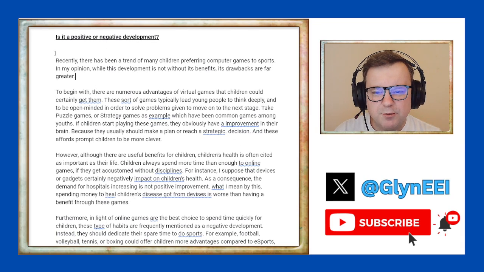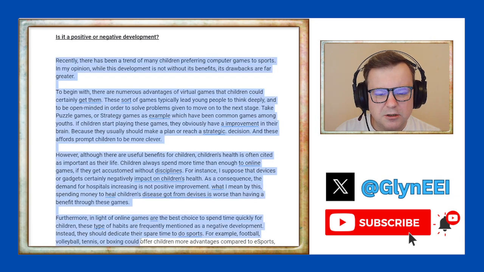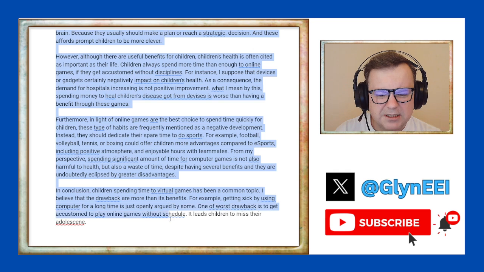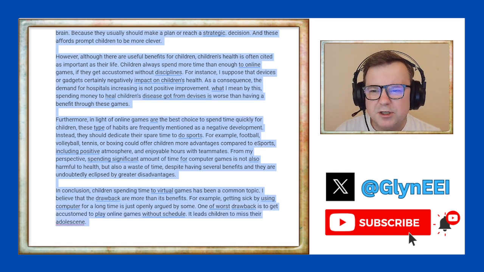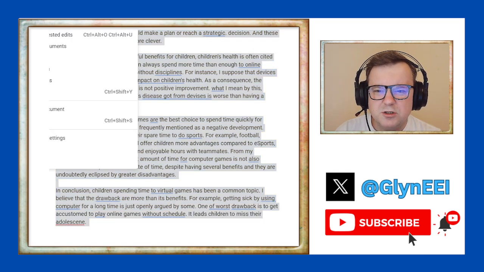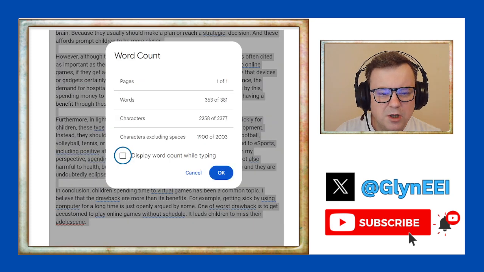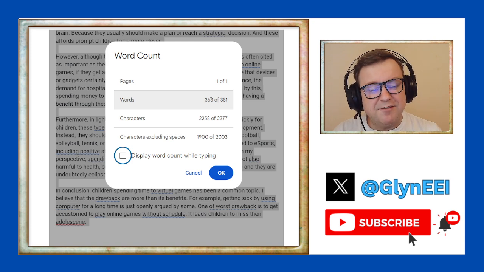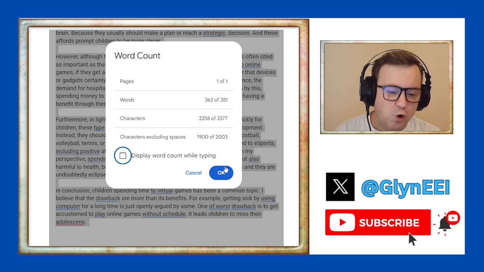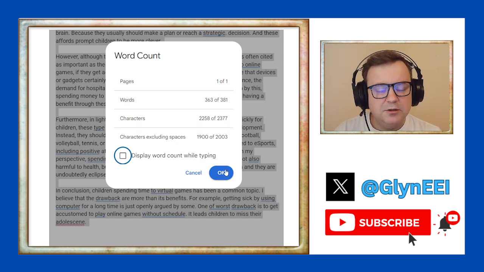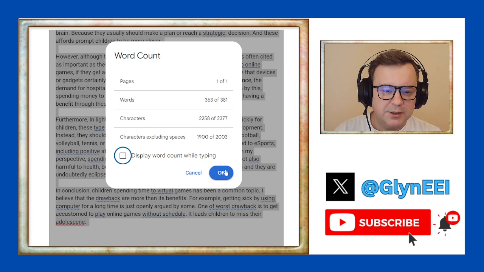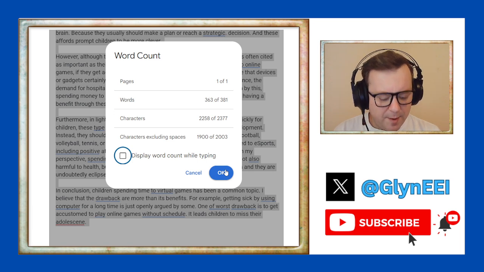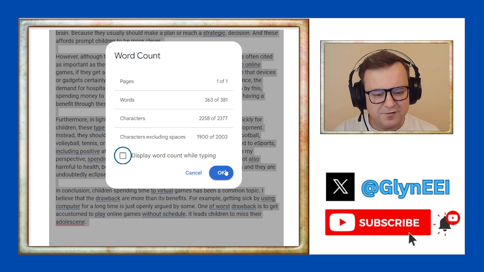But okay, first thing I want to do is just check the word count here. So it looks kind of long. I would guess maybe 320 words. Let's see. Oh, wow, 363 words. So that's the first thing that bothers me. And again, if you write in 5 paragraphs instead of 4 paragraphs, probably your word count is going to be high. Remember, you must write at least 250 words.